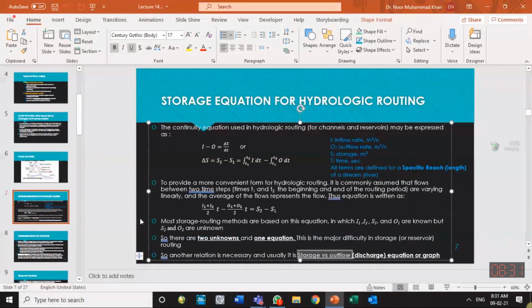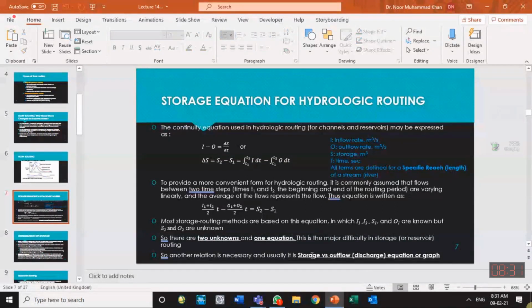This storage-outflow relationship, or volume in the channel and outflow relationship, is easy to find. For example, suppose at the downstream of the channel we have a weir installed. You know the weir formula: Q is equal to a coefficient times length of the weir times head above the weir power 3 by 2, if it is a rectangular weir. You remember the notch formula: coefficient of discharge times width of the notch times h, head above the crest of the notch, power 3 by 2.